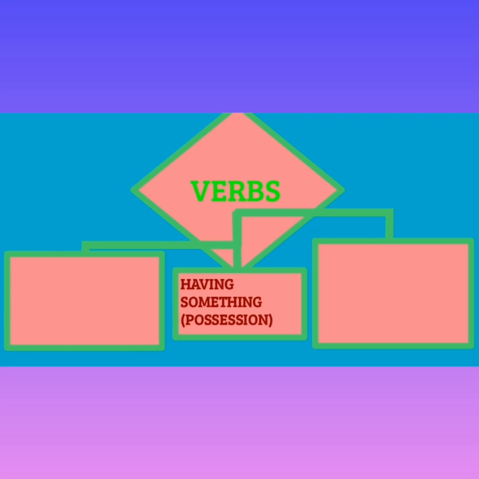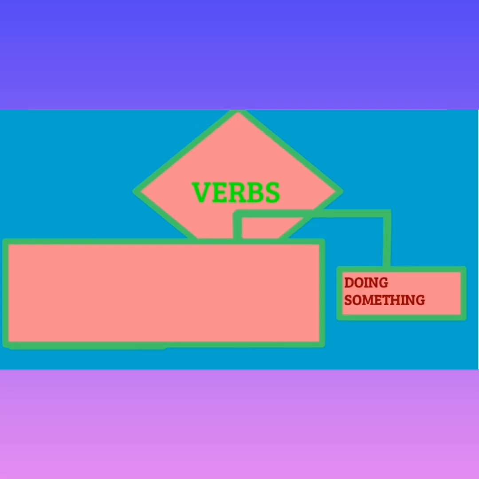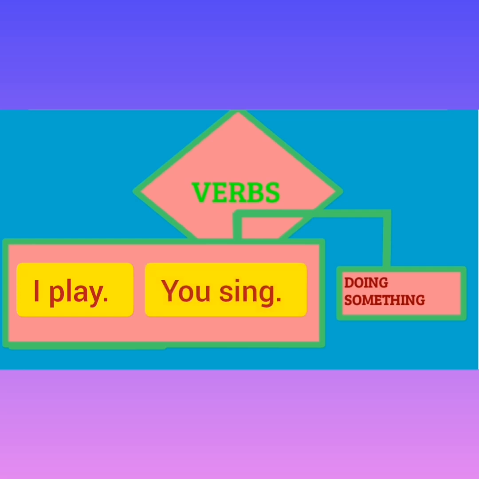And the third part says doing something. Doing something here, for example, I play. So what is play? It is a verb, an action word. Okay. You sing. So what is sing? It's a verb. I hope you all have understood this classification of verbs into three types.